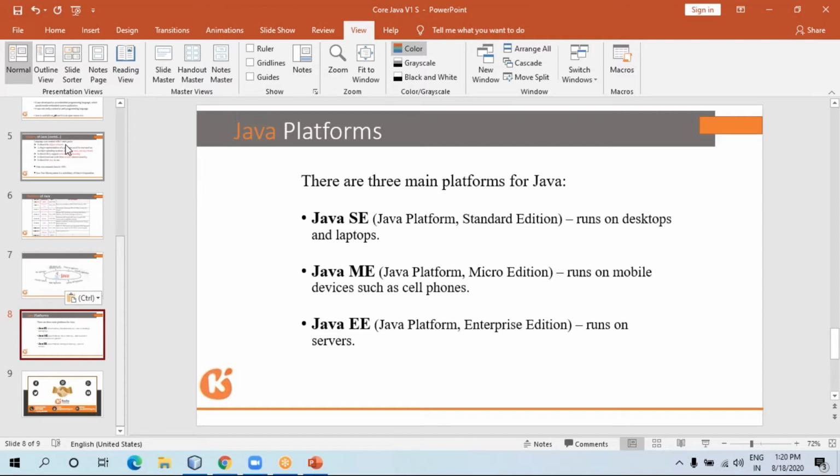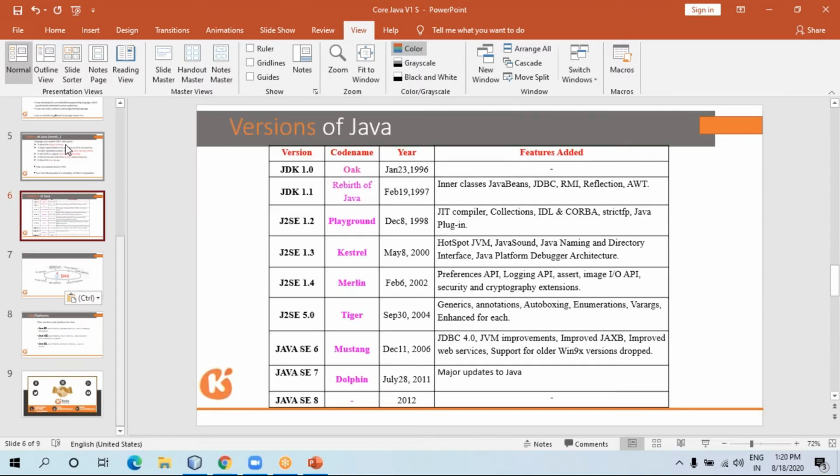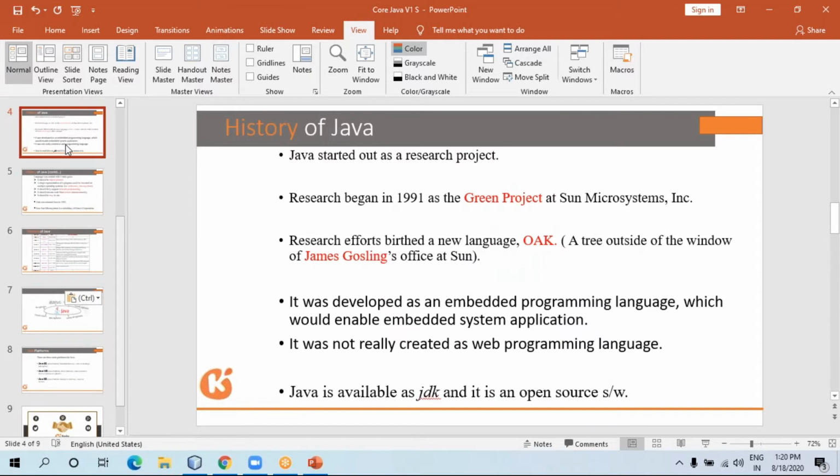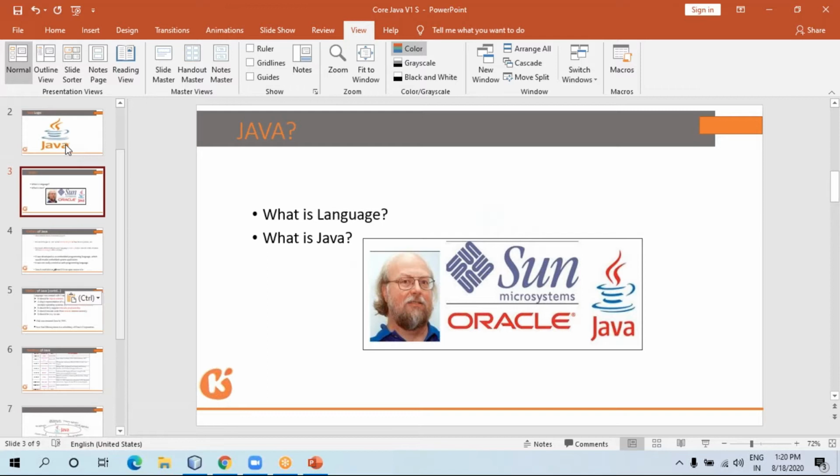Now let's see. These are all the theoretical topics that we discussed, and we'll come again to the slides. But let's start with the practical one. Right now I have installed NetBeans.